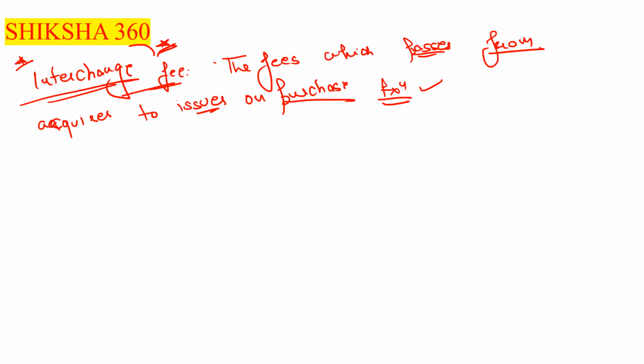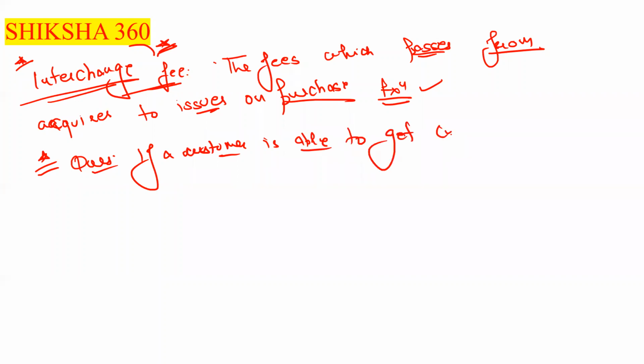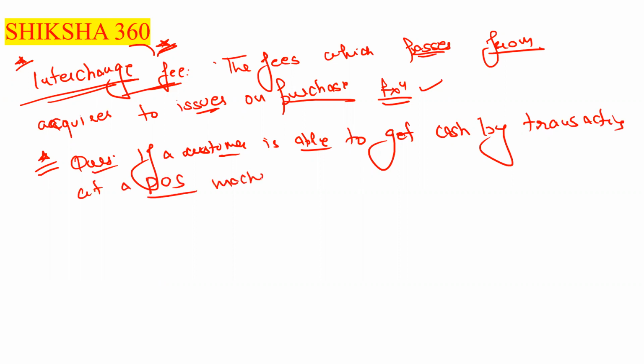So now I will discuss one or two questions with all of you regarding that. So the first question from my side: if a customer is able to get cash by transacting at a POS machine, what type of transaction is it called?